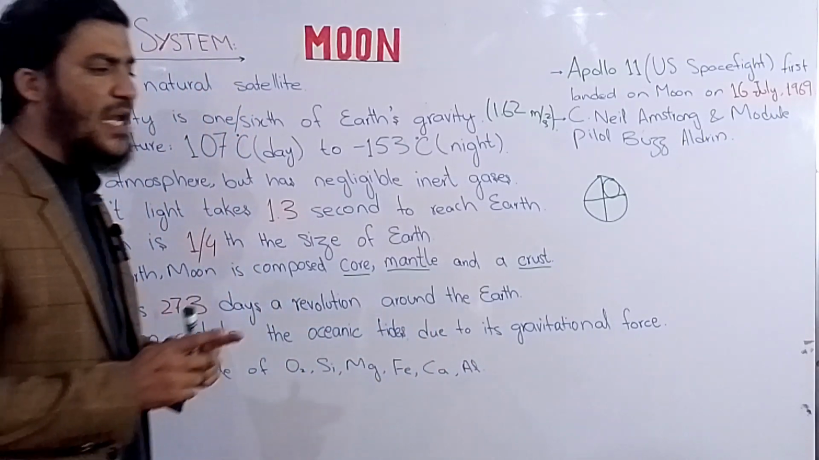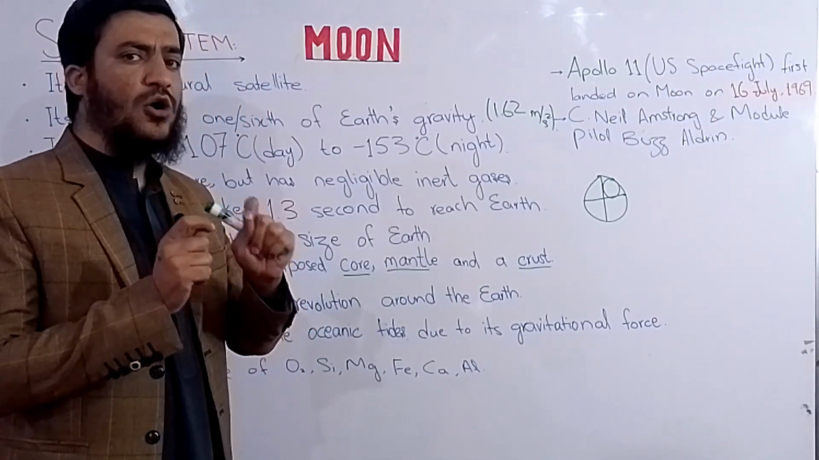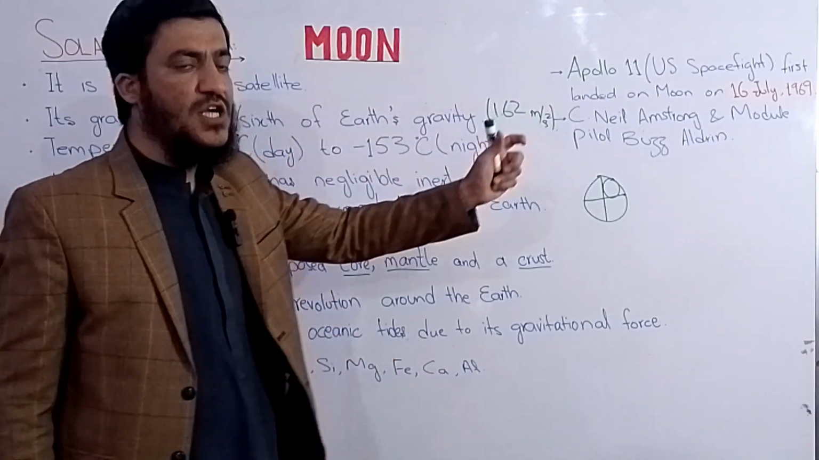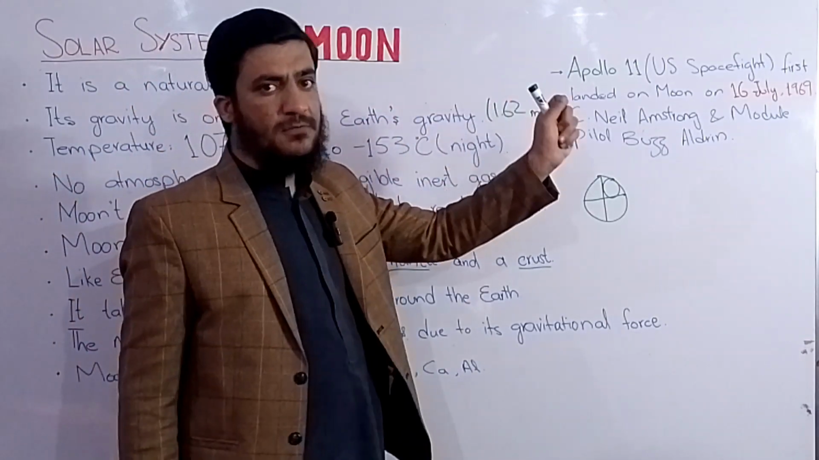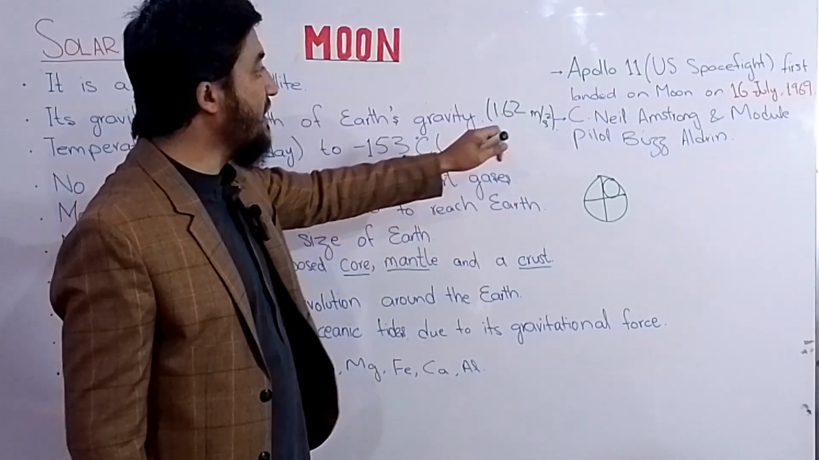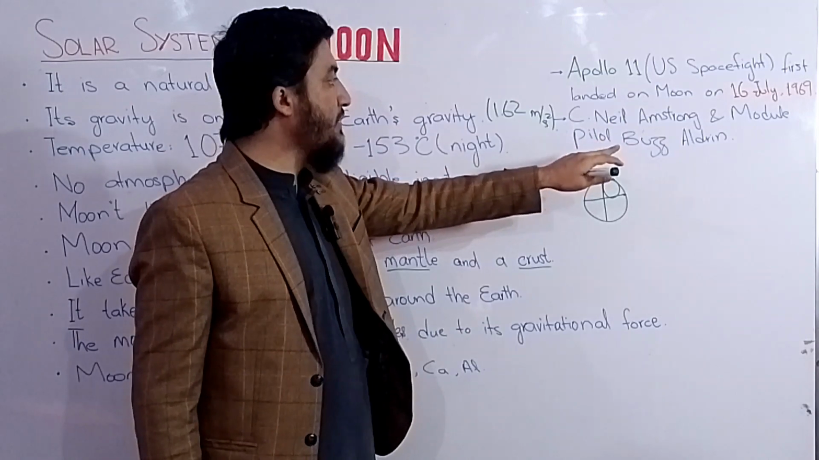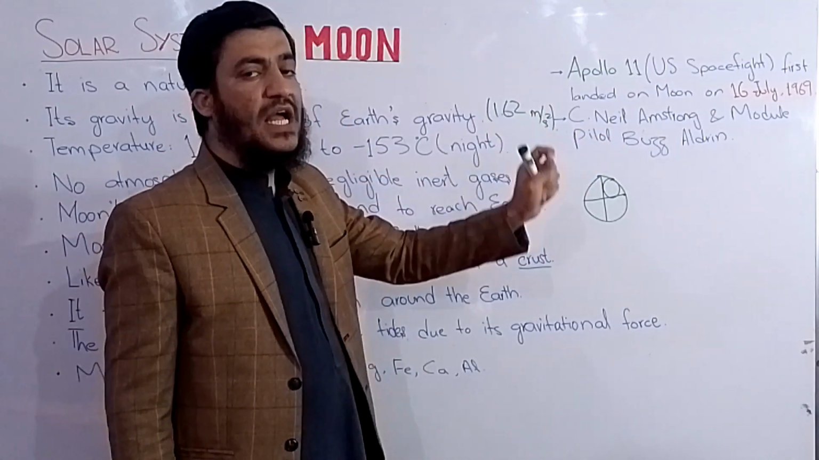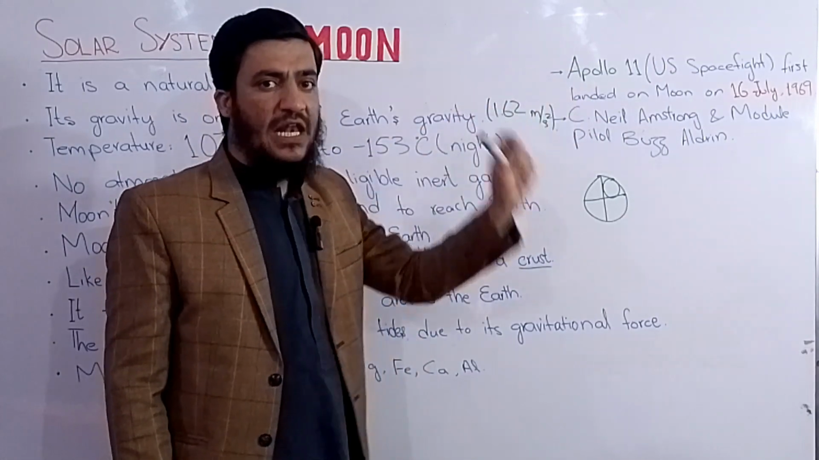Do you know who and which was the first to land on the Moon? Apollo 11 is the US space flight which landed on July 16, 1969. Sitting inside were the commander Neil Armstrong and lunar module pilot Buzz Aldrin. Neil Armstrong was the first person who landed on the Moon, and it was an American mission called Apollo 11.